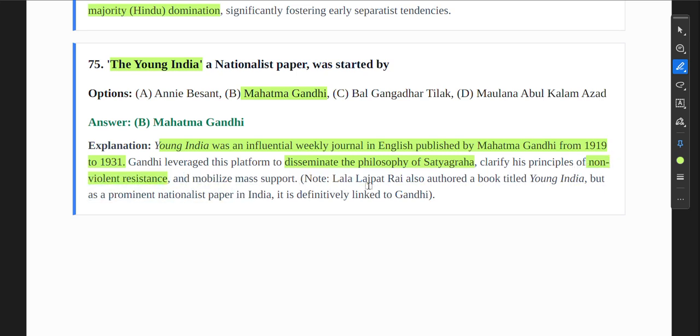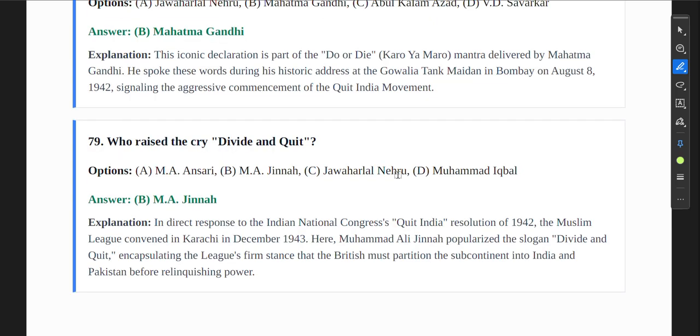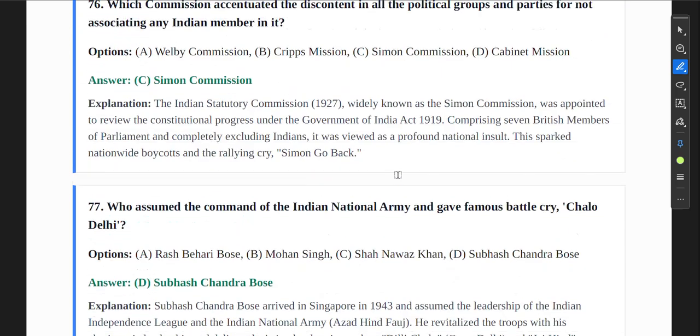Now, Lala Lajpat Rai also authored a book titled Young India, but as a prominent nationalist paper in India, it is definitely linked to Gandhi. Okay, so remember these two names. With the same name, there were two books. Young India was written by Lala Lajpat Rai, and another Young India was written by Mahatma Gandhi. Anyhow, you have to remember all these things.